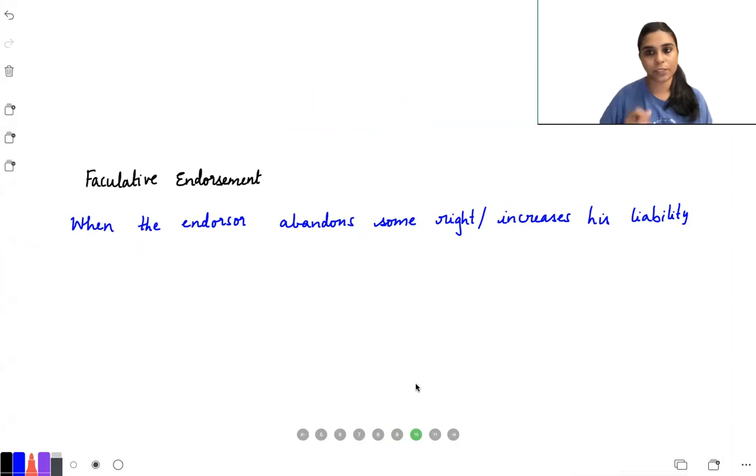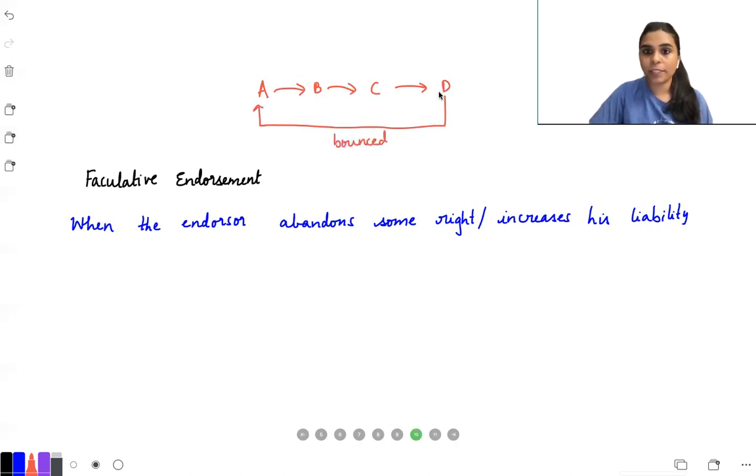What happens in facultative endorsement is, this is the general case, in general circumstances. Now again, the check got bounced. So D has to give a notice of dishonor to B and C. Only if he gives a notice, they'll get to know that A has dishonored the check. So D will collect the money from C plus B. Getting a notice is the right of the prior parties. So B and C have a right to get the notice. If they don't get the notice, they will not be liable for the money.